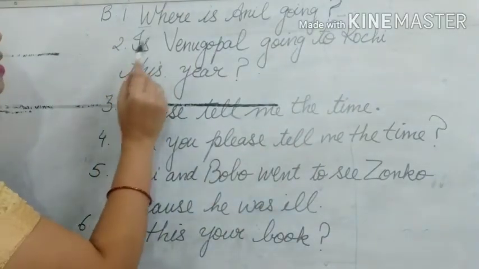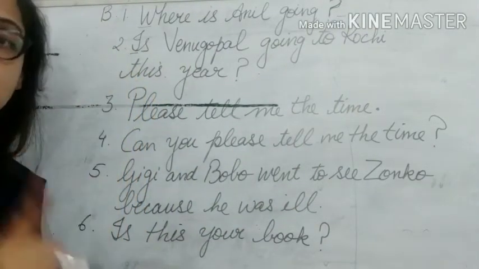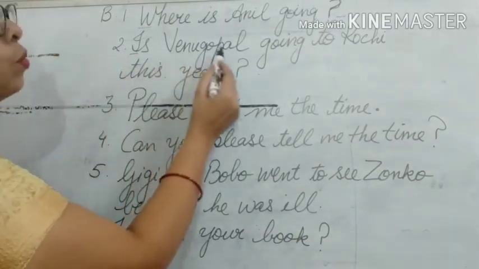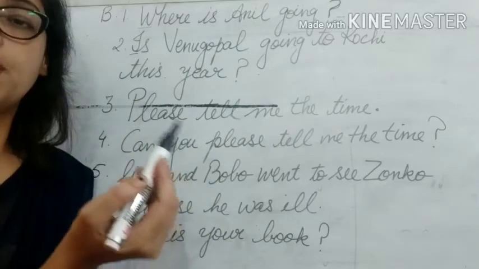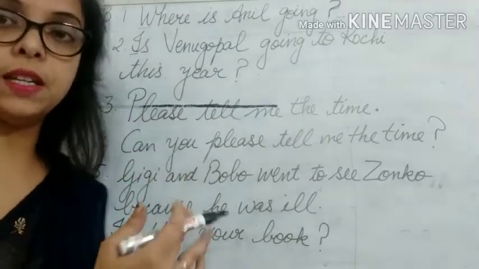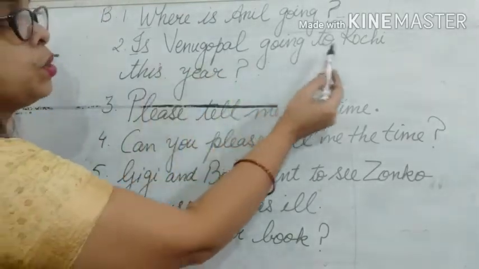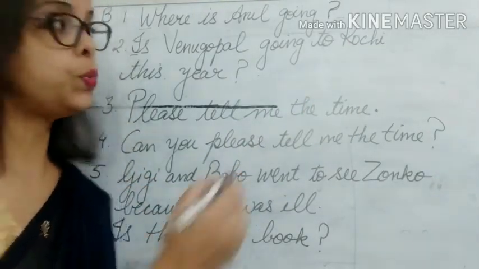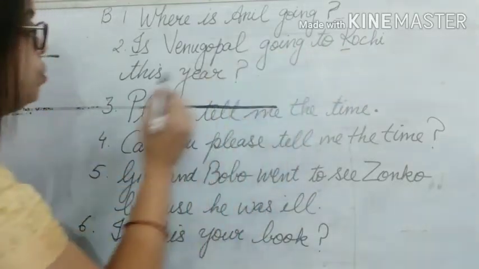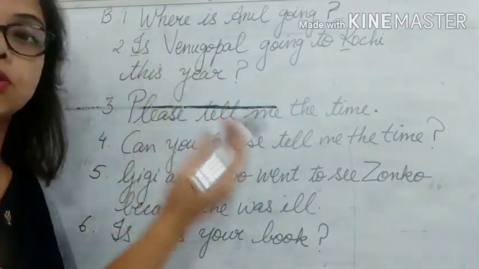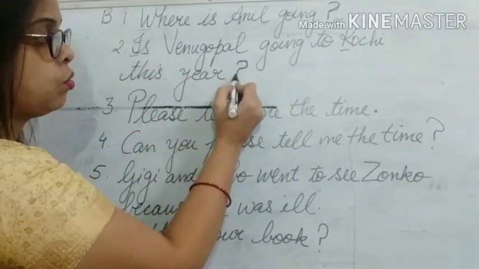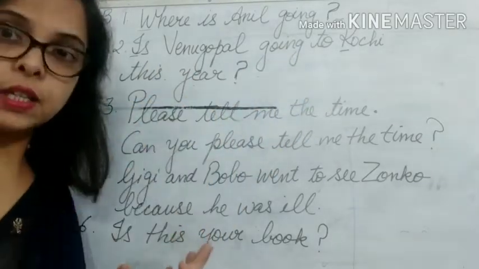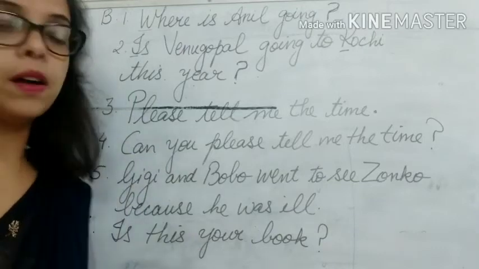Second is again I will be capital. Beginning. So I will be capital. Is Vinu Gopal. Vinu Gopal is the name of a boy. So V will be capital letter. Is Vinu Gopal going to Kochi? Kochi is the name of a place. So it is a proper noun. So you will write with capital K. Okay. Kochi this year. Again it is a question. So we will put a question mark. Is Vinu Gopal going to Kochi this year? It is asking question. So you put a question mark.